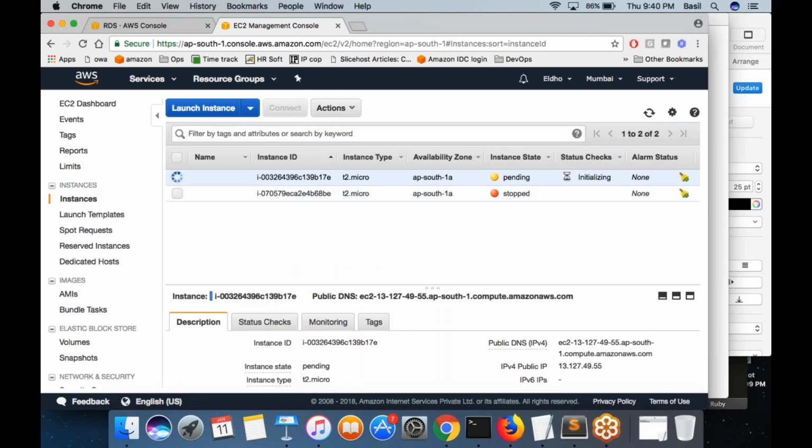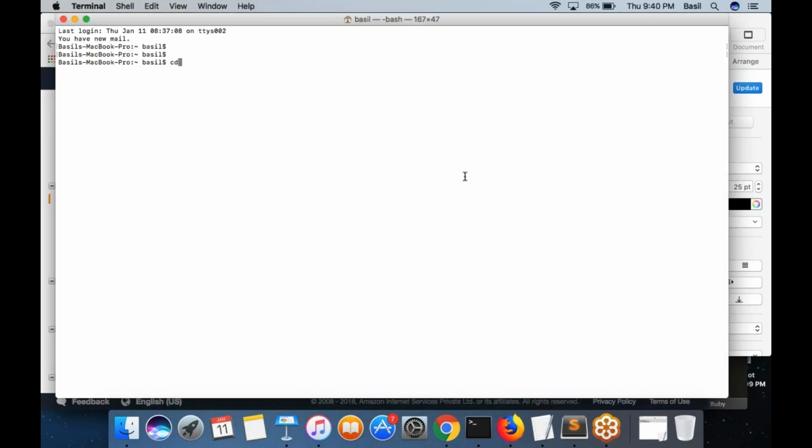Okay, so this is my machine. I am going to connect to this machine.